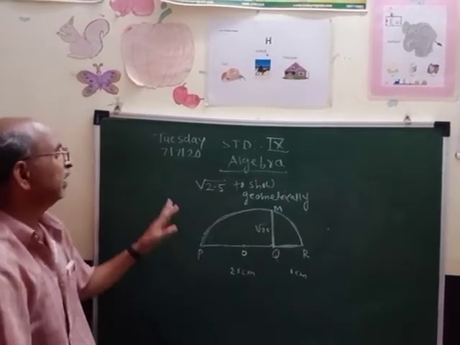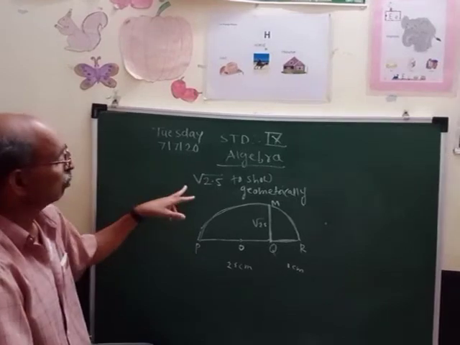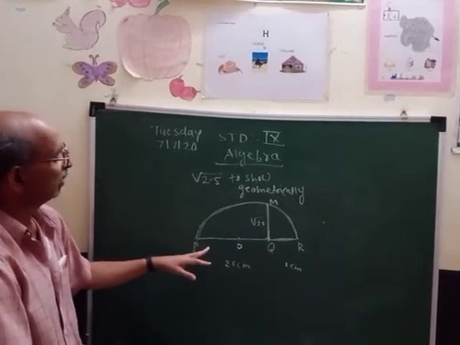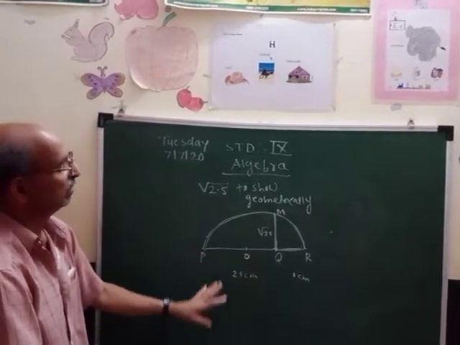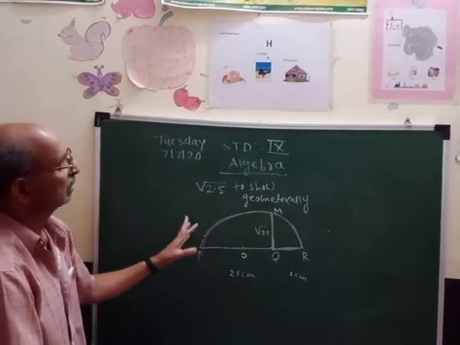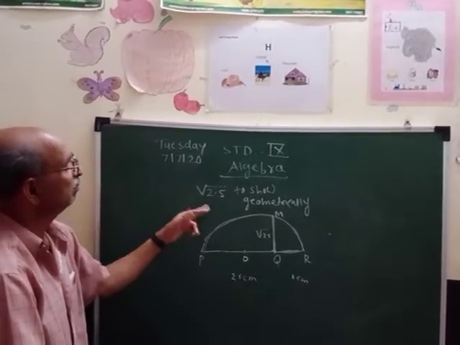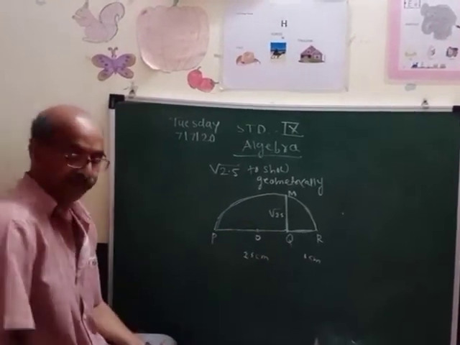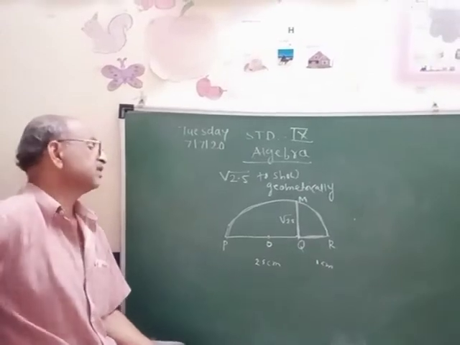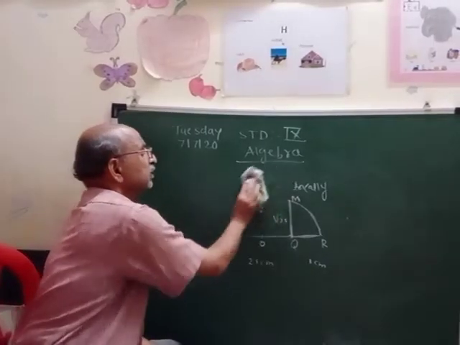So in this way, any positive real number can be represented geometrically using this method. I hope you understood how to draw the square root of any real number using geometrical construction in this way. Now we see the next point from here.